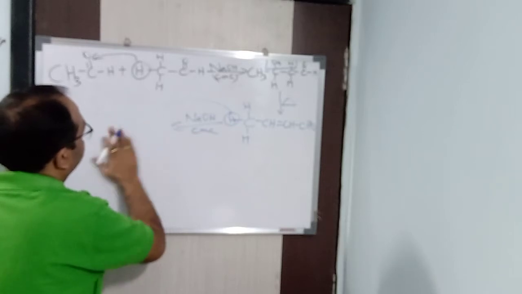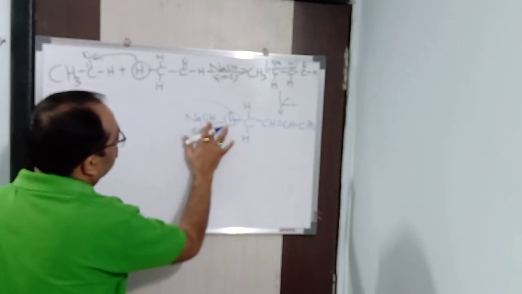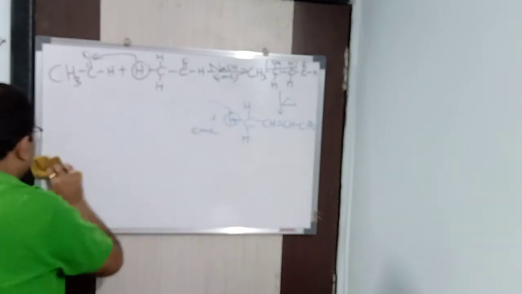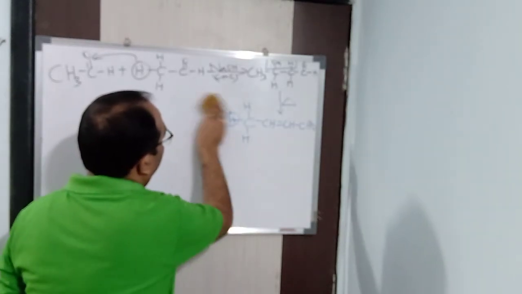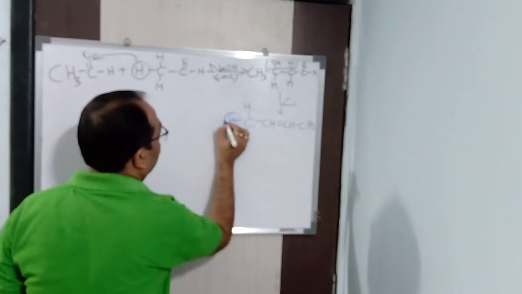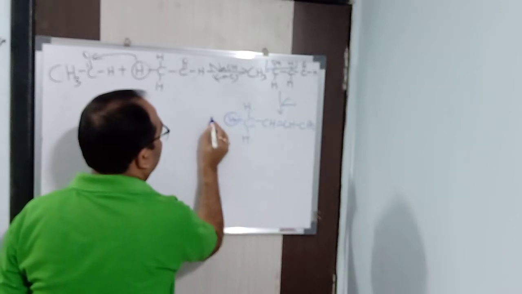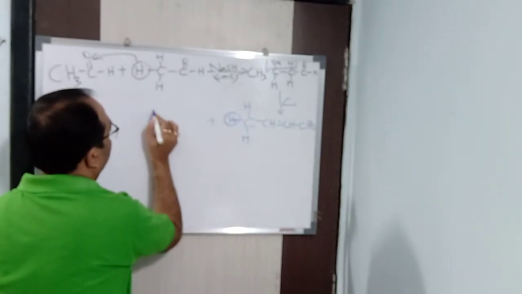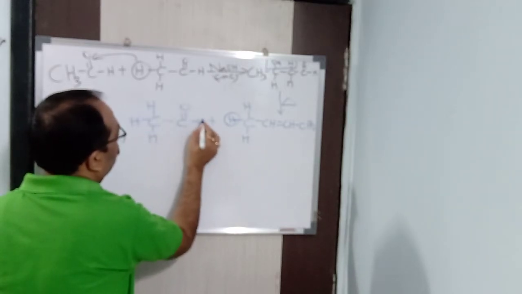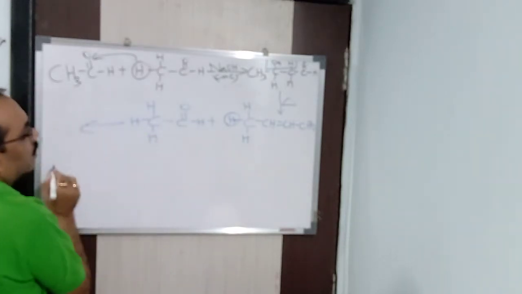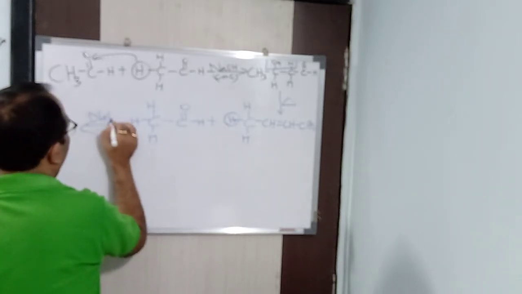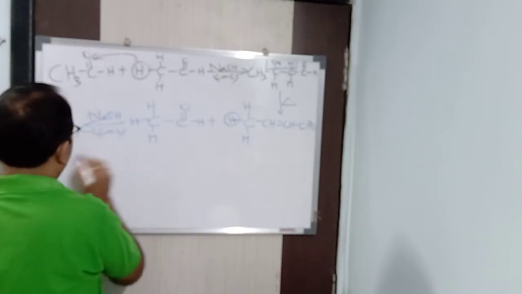Let me rub it. I forgot to put the plus sign. Instead of that, I put the arrow mark. You can see plus, here it will be CH3CHO. Then after that I should put concentrated NaOH.